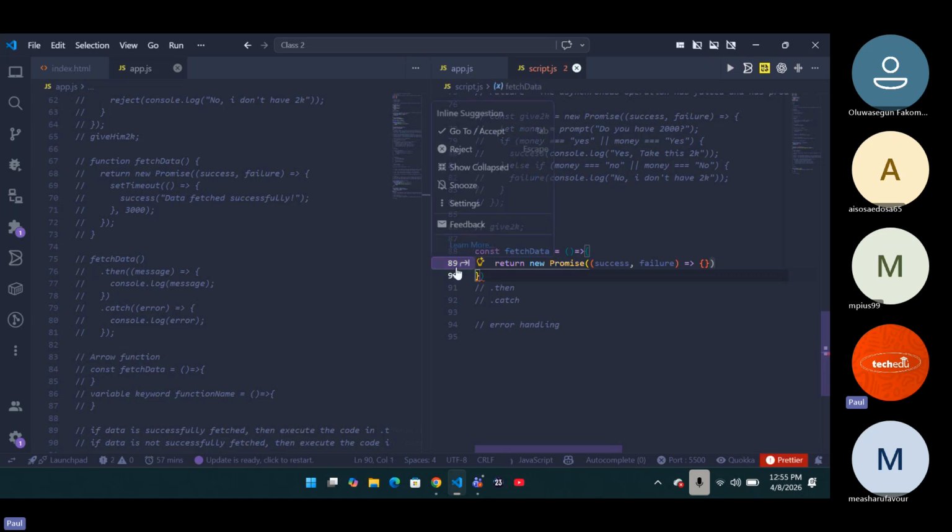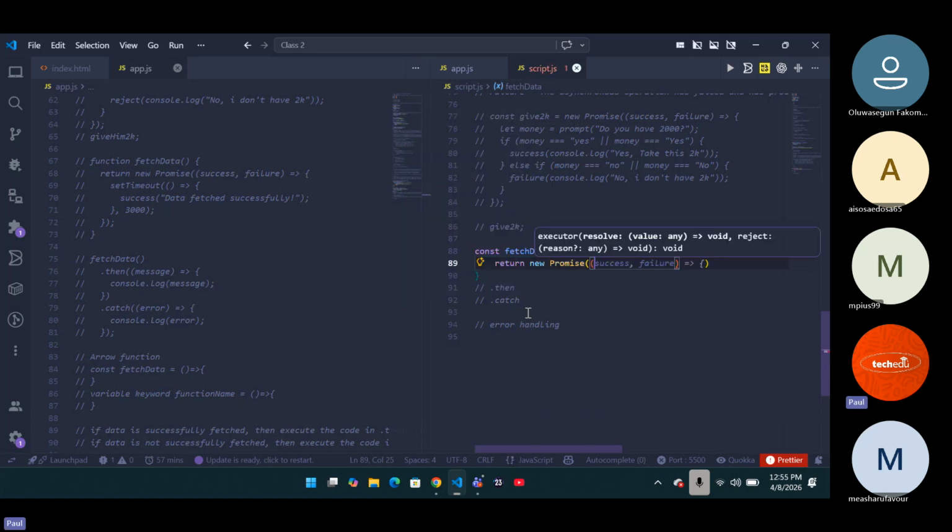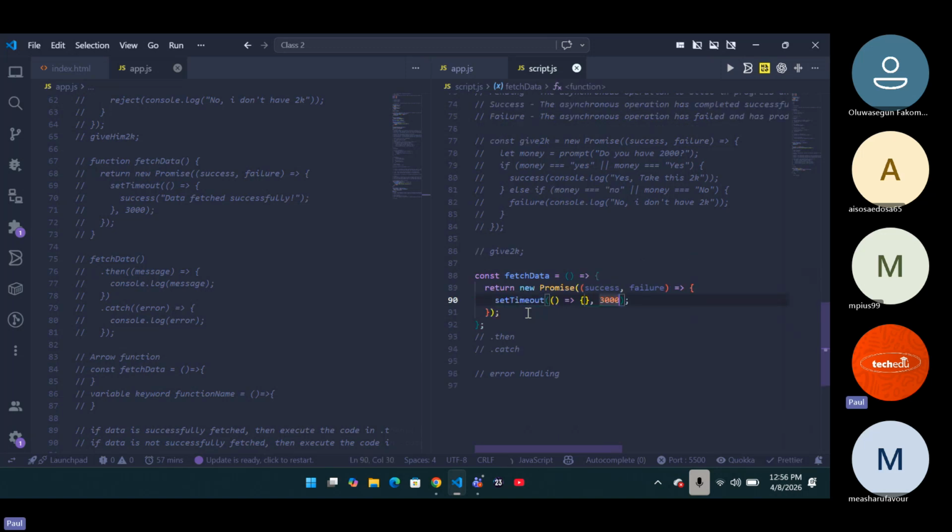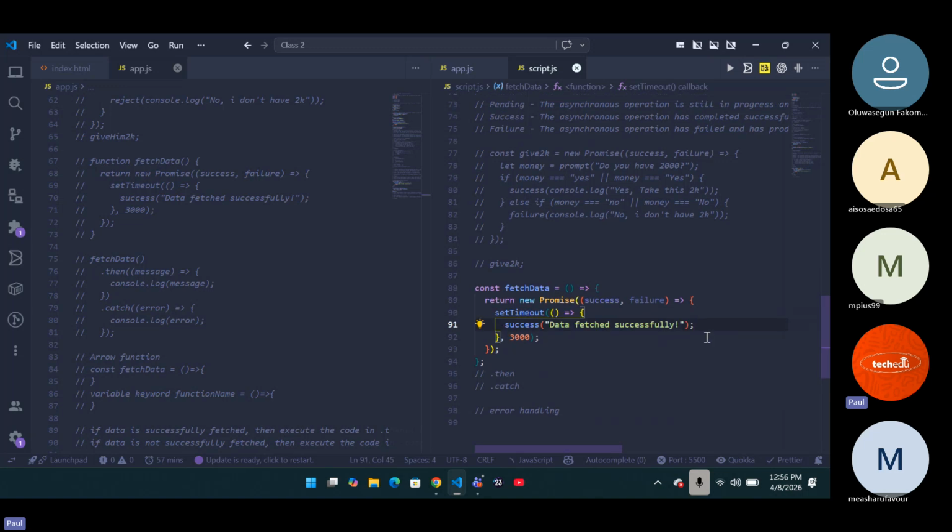Okay, let's create a promise. The promise takes in success and also failure, and we're going to have a particular argument inside of it. That argument is going to carry a success message that says you successfully fetched this data. But we don't want that success to pop out until after how many seconds? 3 seconds, right? So for us to do that, we use our setTimeout function, and we're going to say 3,000 milliseconds. Then the message pops out, so it says success, data is fetched successfully.